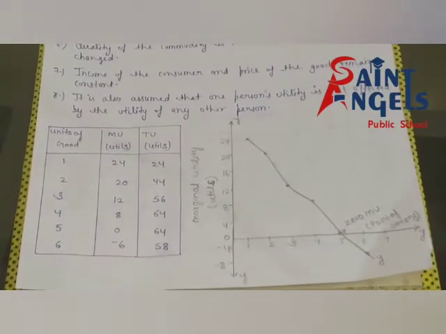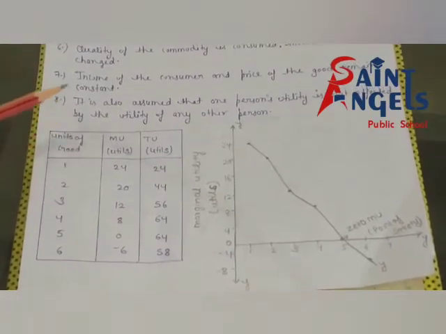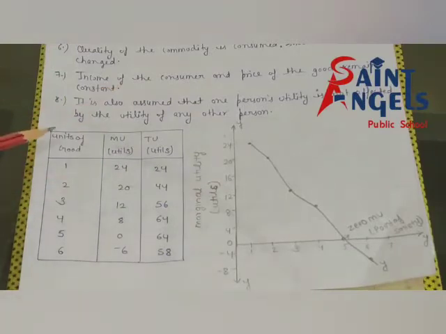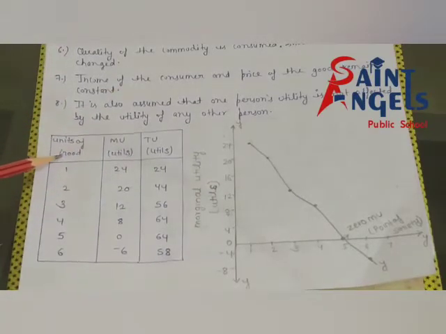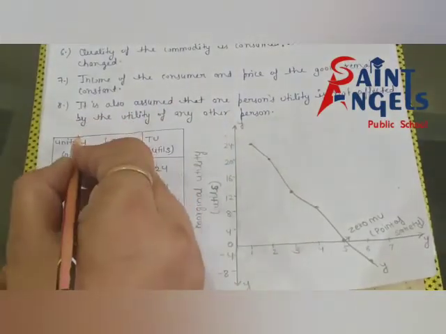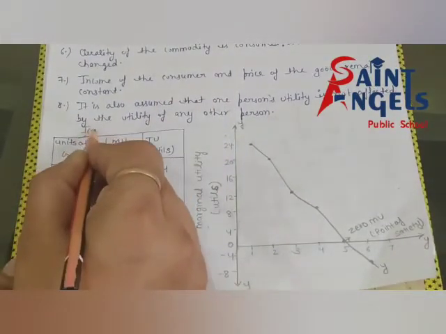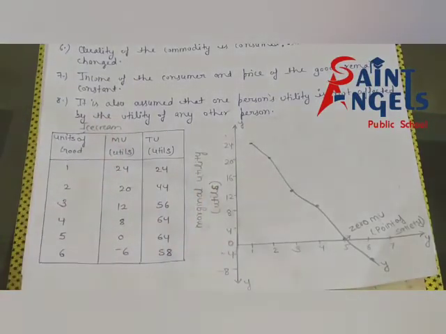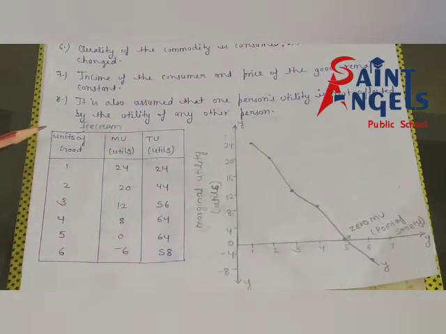We will try to understand this statement with the help of a schedule and diagram. Units of good: suppose the good is ice cream, and we are consuming 6 units.